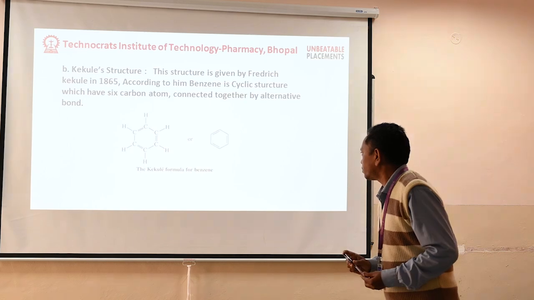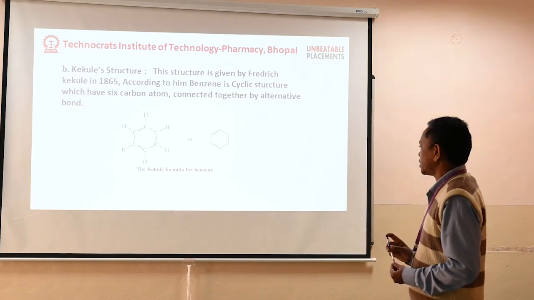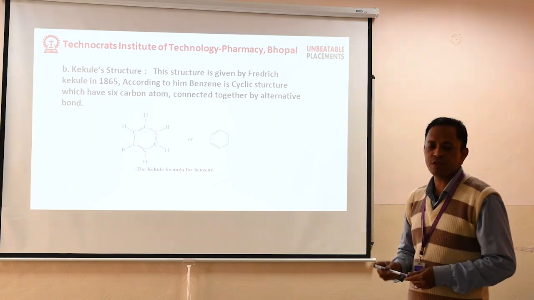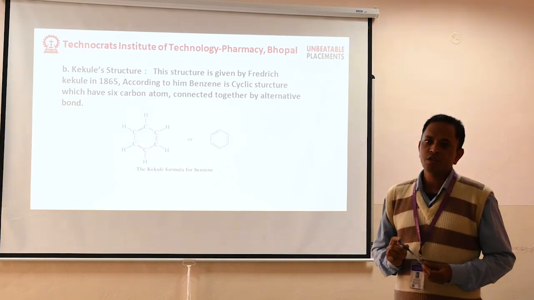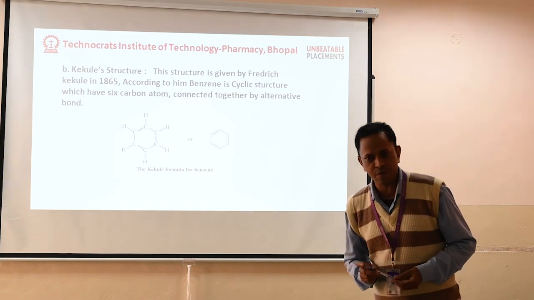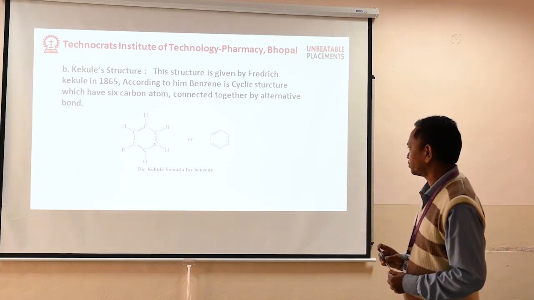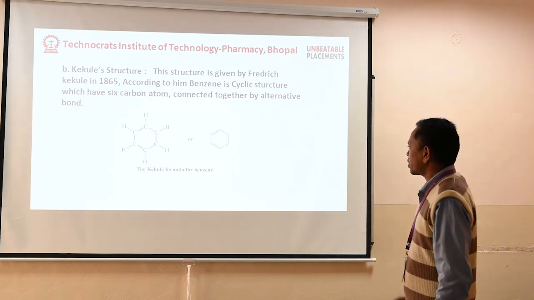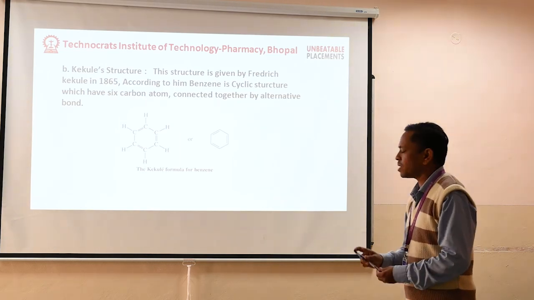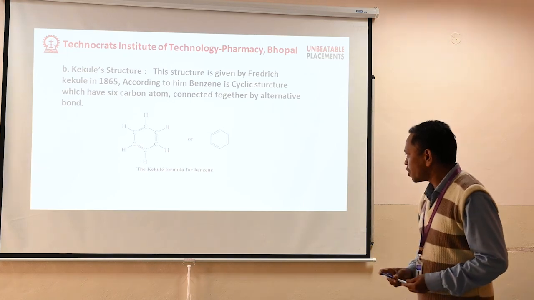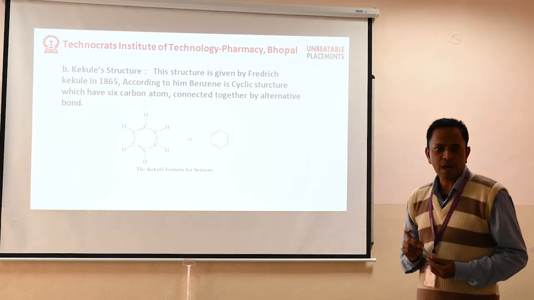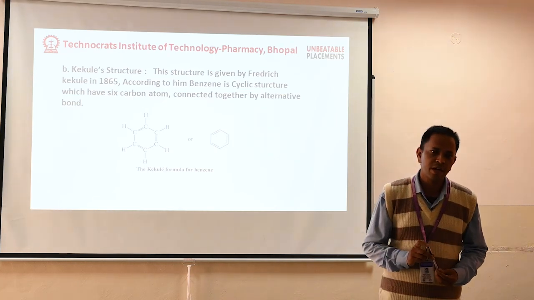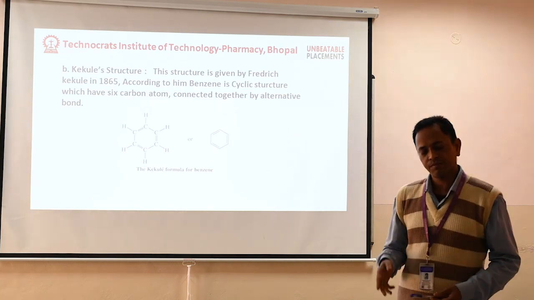According to him, benzene is a cyclic structure which has 6 carbon and 6 hydrogen atoms. In the structure, double bonds and single bonds are attached between carbons, and a hydrogen atom is attached to each carbon.